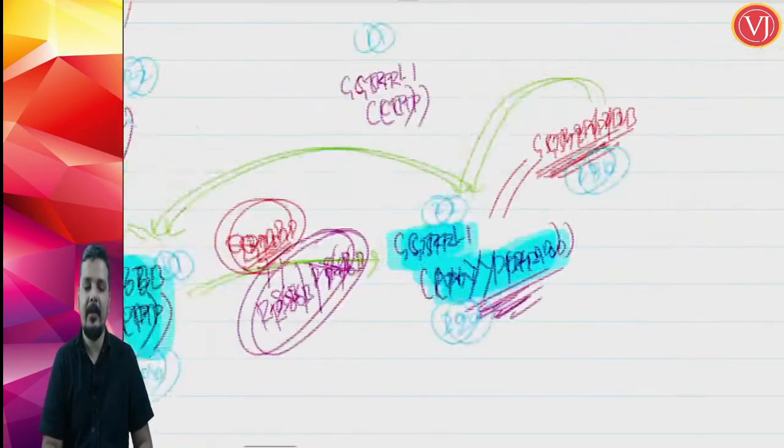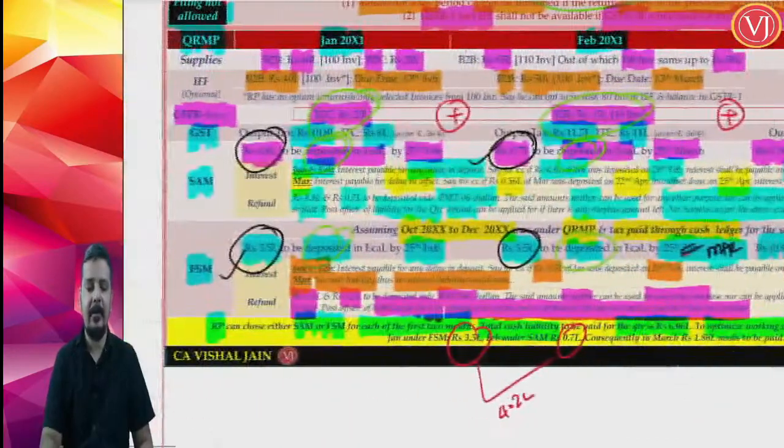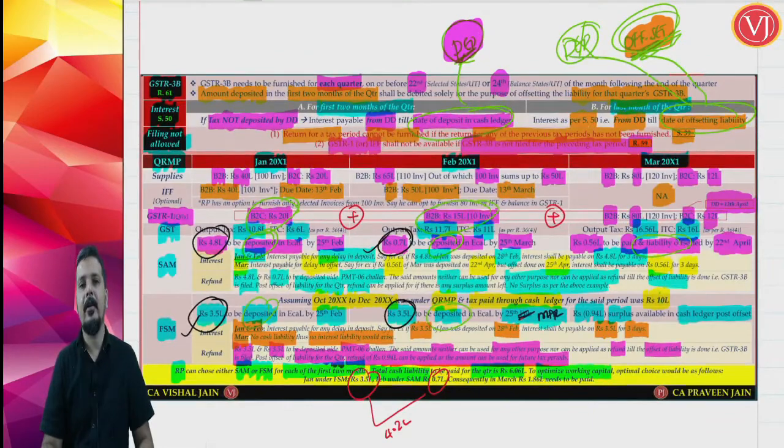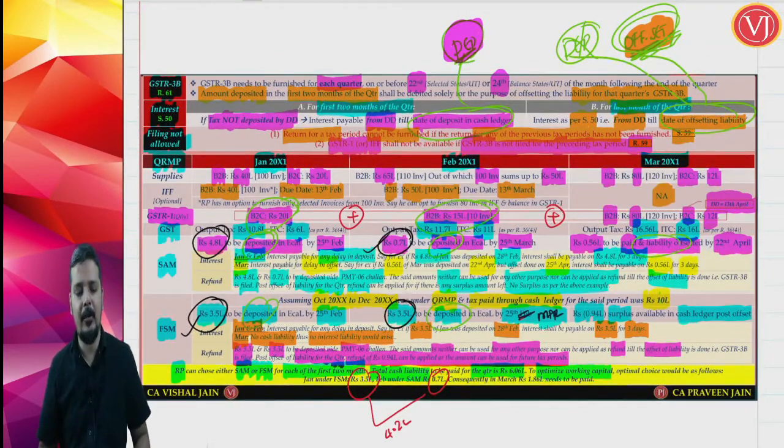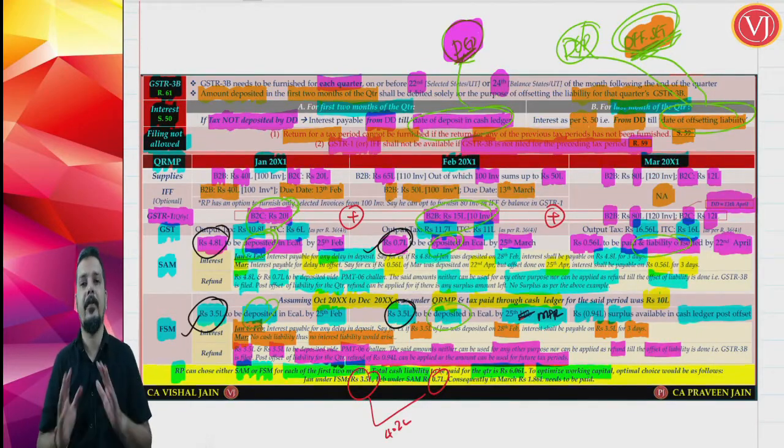So that is given that. And friends, this completes our entire discussion about QRMP scheme. And friends, we have not discussed it in a normal summarized way. We have discussed each and every minute aspect of your QRMP scheme. So all the permutation combinations, whatever are available with respect to your IFF, GSTR1, with respect to your payment, GSTR3B, also with respect to interest, we have seen that.